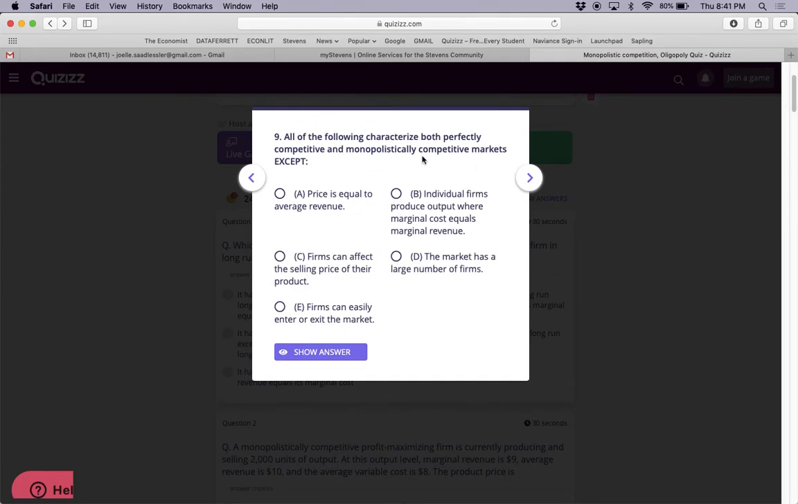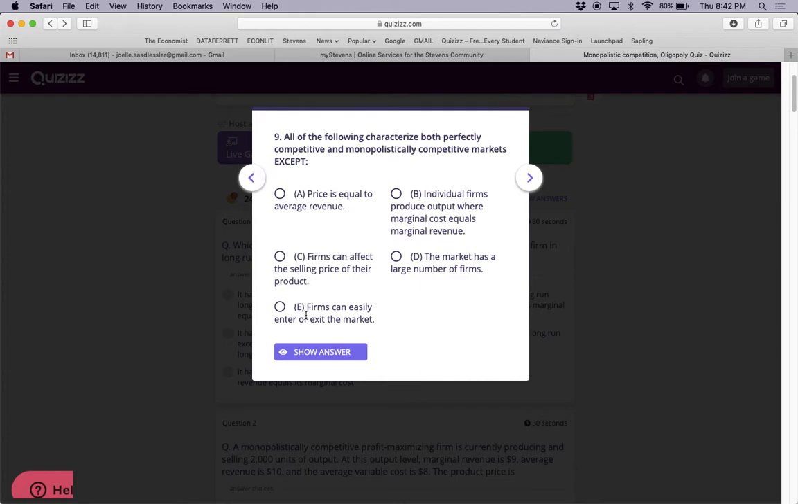All of the following characterize both perfectly competitive and monopolistically competitive markets, except, let's see, firms can affect the selling price of their product. This is correct for monopolistically competitive firms, but not for perfect competition. In perfect competition, you cannot affect the selling price. You're a price taker.